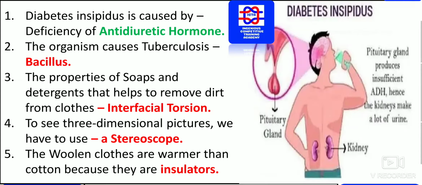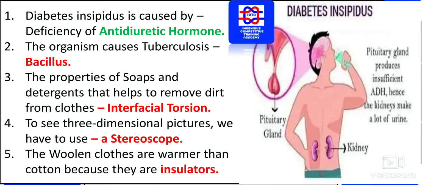We know that tuberculosis is caused by bacteria, and the vaccine given for it is Bacillus Calmette-Guerin. That is the vaccine given against the bacteria that causes tuberculosis, which is a bacillus.